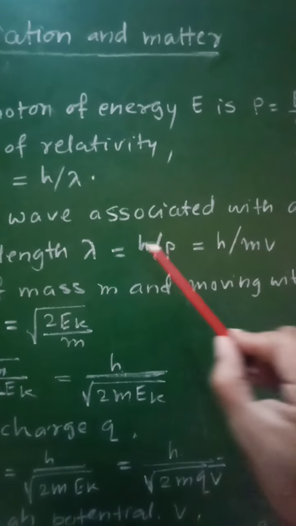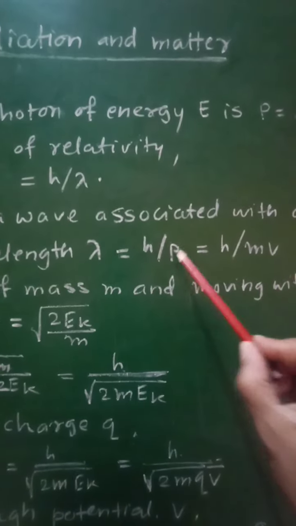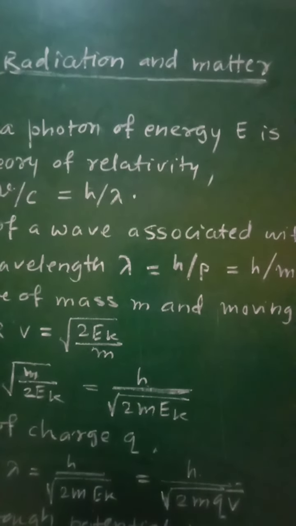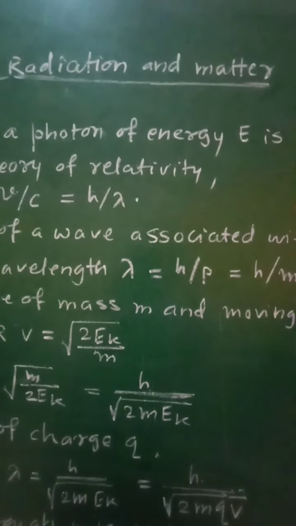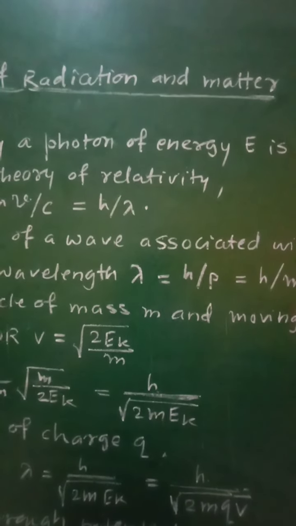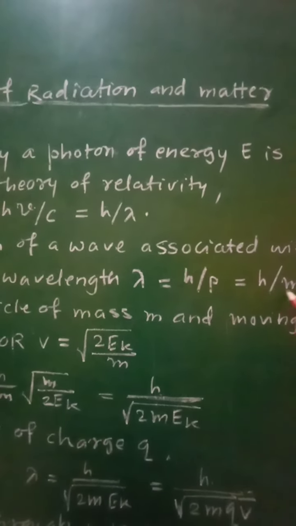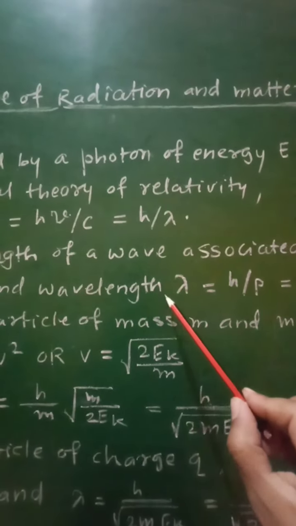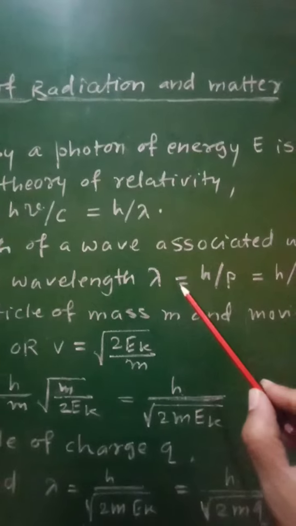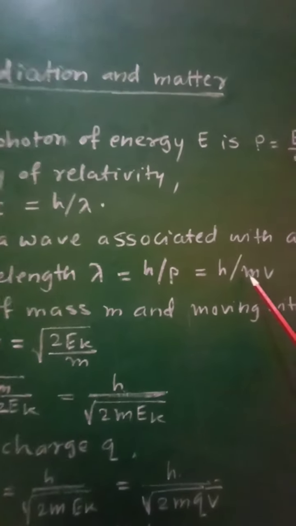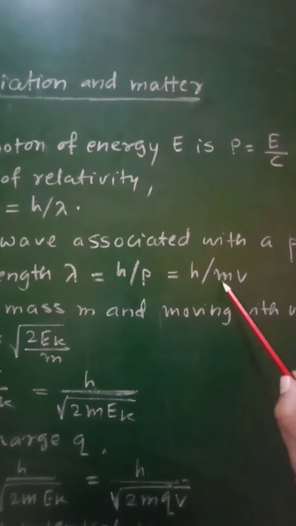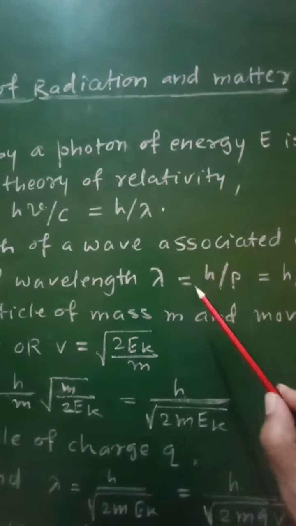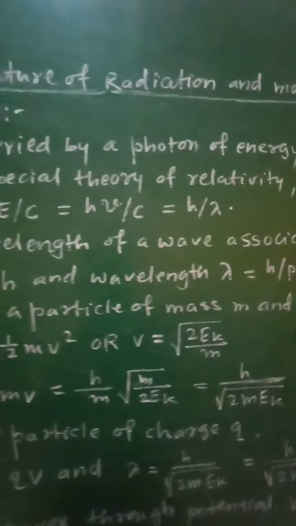As h is constant, lambda will be inversely proportional to p or mv. Therefore from this relation we can say that the greater the momentum, the shorter will be the wavelength. So particles having greater momentum will give rise to a shorter associated wavelength.